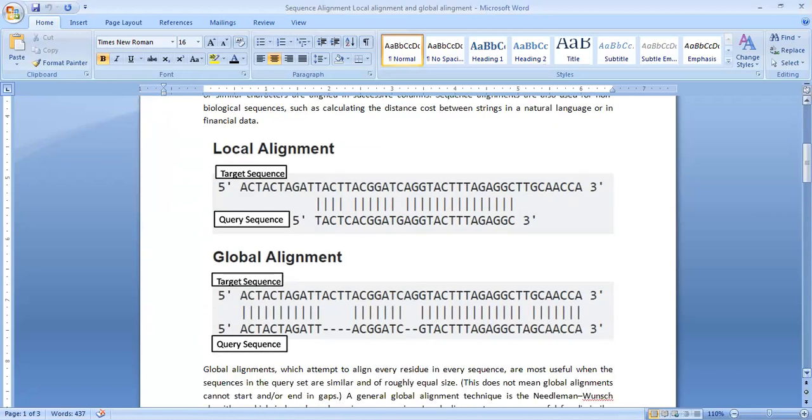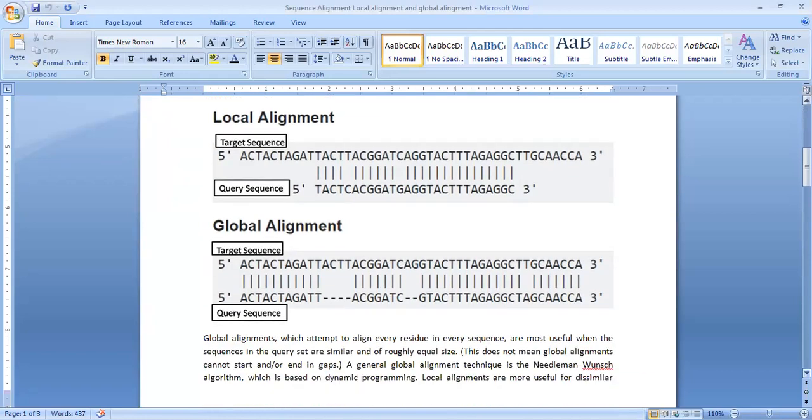In the local alignment, if you want to find the similarity between two sequences, here is the target sequence and this is the query sequence. So if you find the similarity between the target sequence and the query sequence in a local alignment, you have to find a particular local region for the similarity. If you find it in a particular region like this, at this particular locus, you have found similarity. So this is called a local alignment.